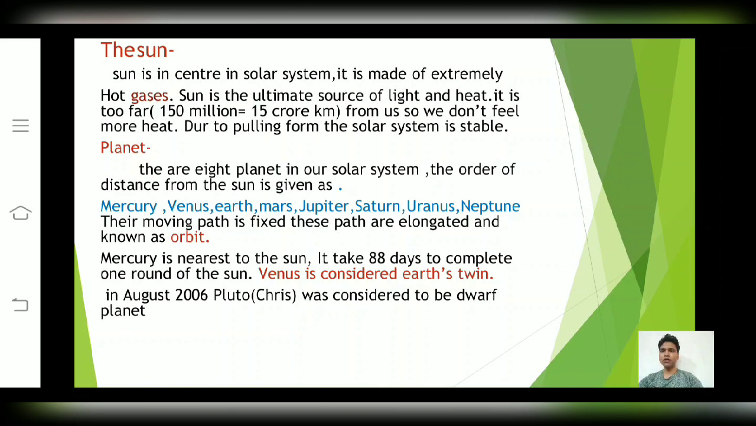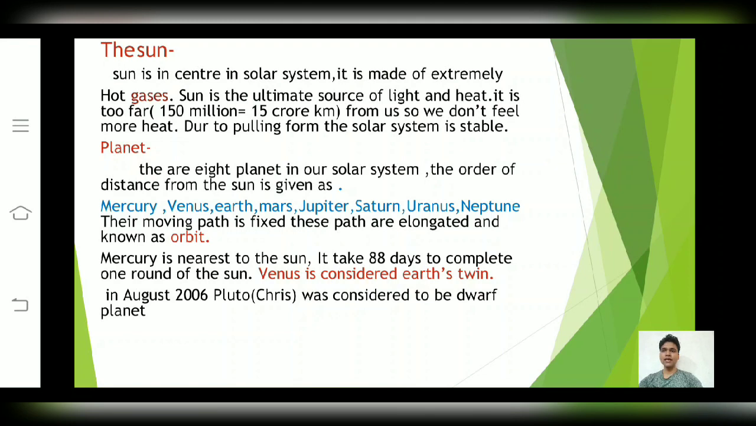Friends, let me tell you about planets. There are 8 planets in our solar system. In order of distance from the sun they are Mercury, Venus, Earth, Mars, Jupiter, Saturn, Uranus and Neptune. Their moving path is fixed. These paths are elongated and known as orbits. Orbit means the path in which any planet moves around the sun.